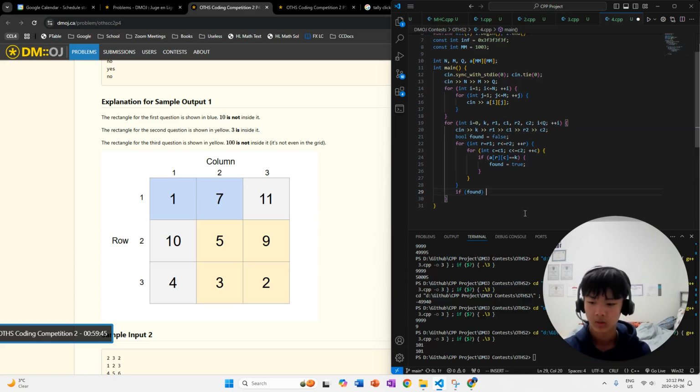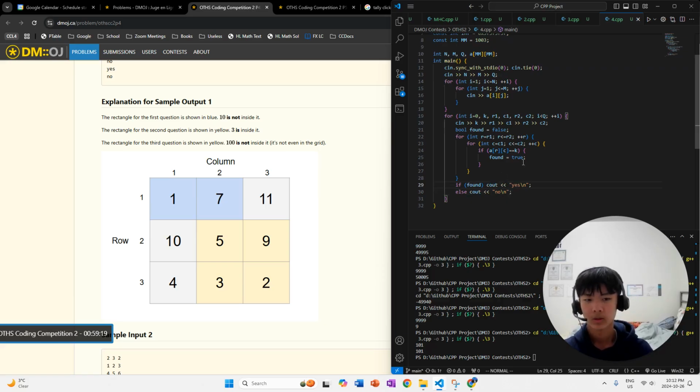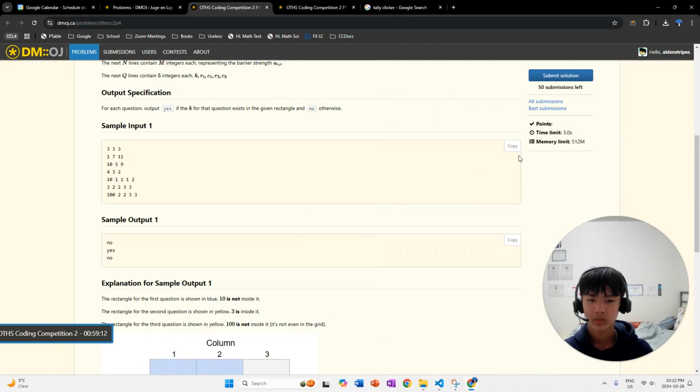If found, I didn't say equals true, because just leaving it like this basically means if the found variable equals true, or it's truthy, falsy. I forgot what it's called, but truthy values, like it's true. You know, is this true? In computer science. So if it's found, then we output yes. Else, output no. This is just shorthand for if and else. You can do this. I know, it looks so cool, right? Yeah, that's gonna be it.